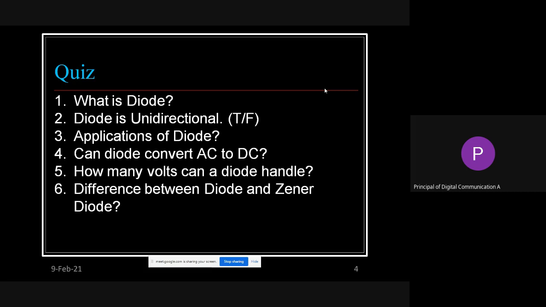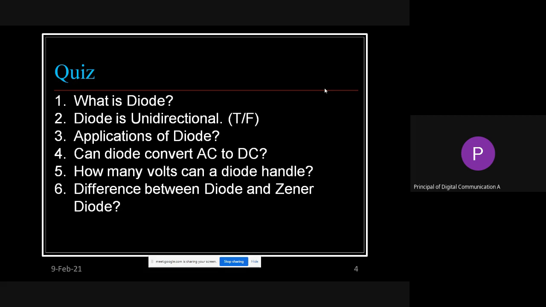Even if your answer is wrong, no issue, but at least I want to know how many of you are aware of the functionality, construction and features of the diode. Go through it and note it down in your notebook also. This is the question and answer set that you have given in that way also.